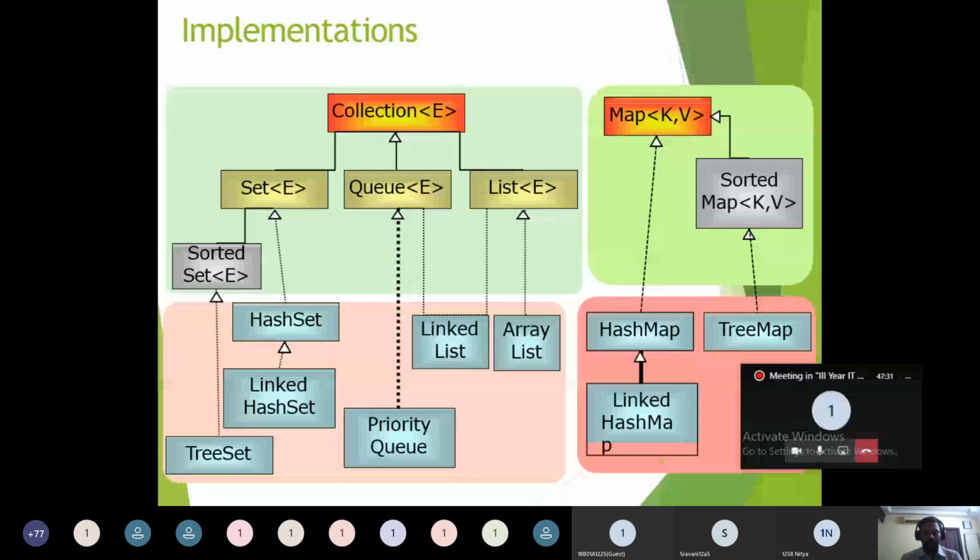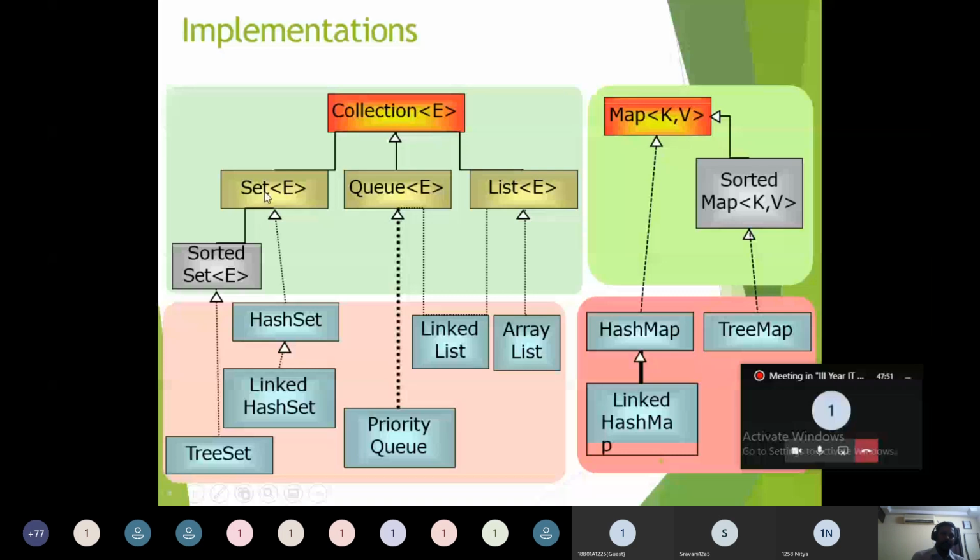So with the use of an interface, the class can implement all the features of the interface itself.